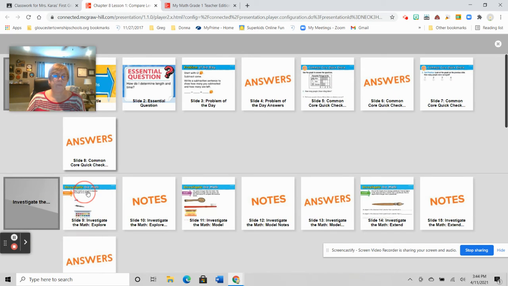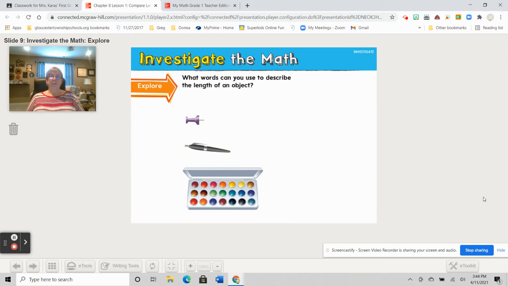We're going to do our math investigation right here. So they want to know, what words can we use to describe the length of an object? Well, we could say how long it is, right? We could say how short it is. So if we were to compare these objects, which object is shorter than the pen?